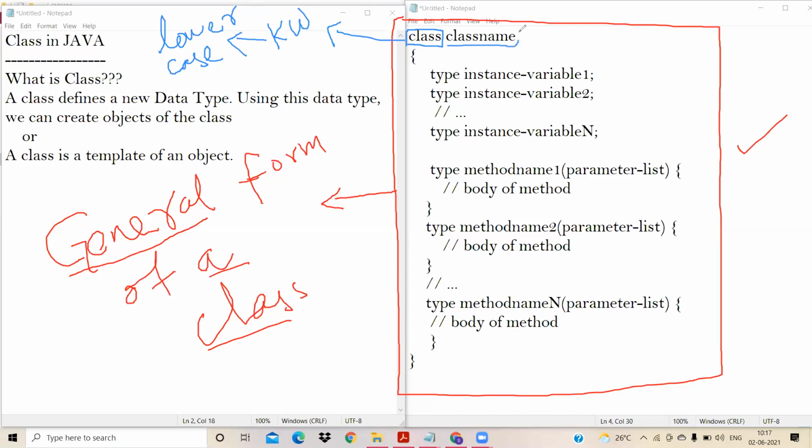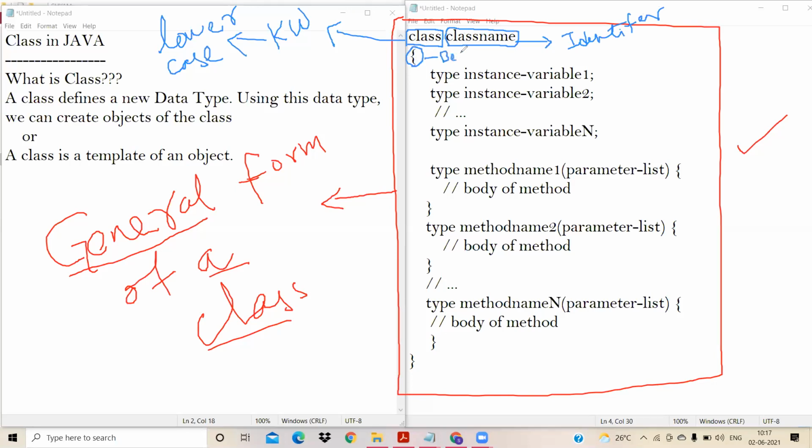Followed by class name. A class name can be any name, except a keyword. In general, we call a class name an identifier. An identifier is nothing but any name except a keyword. Now, as you see, my class begins with this opening flower brace.